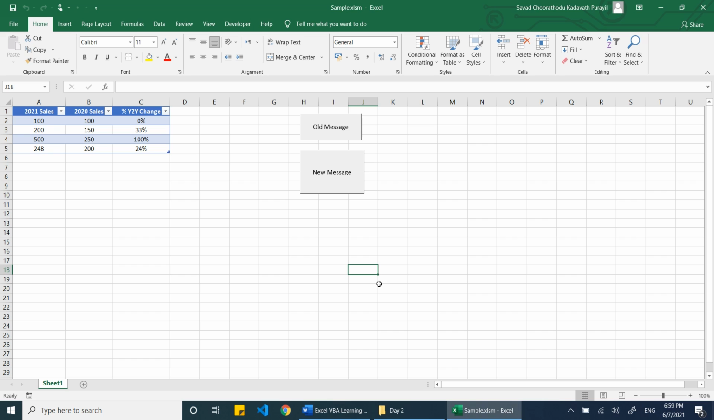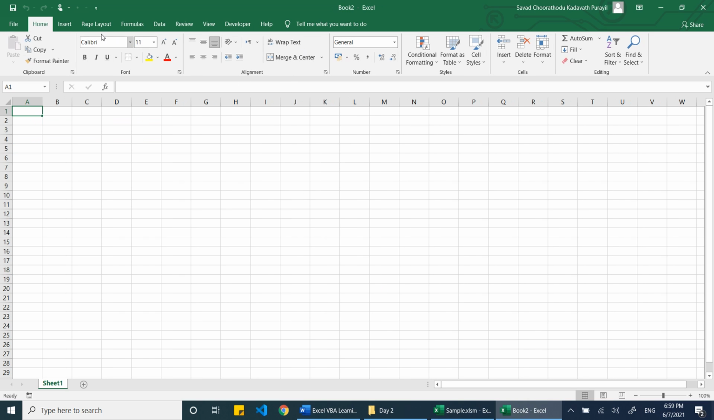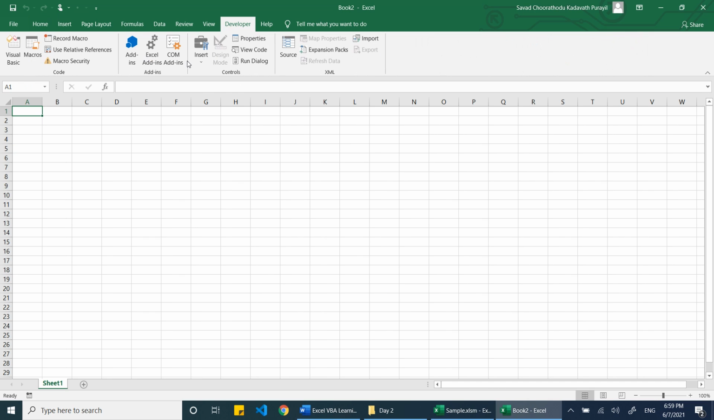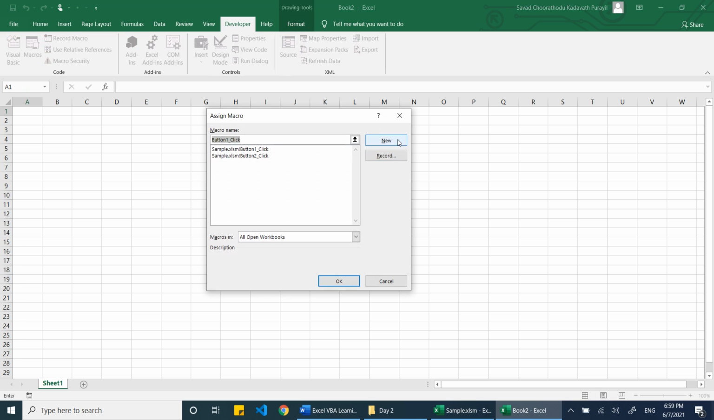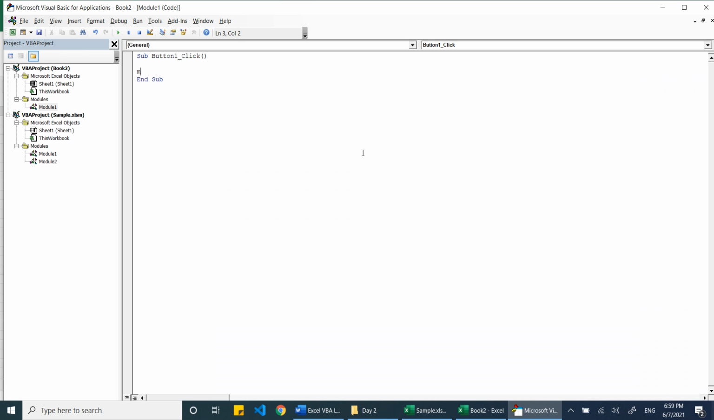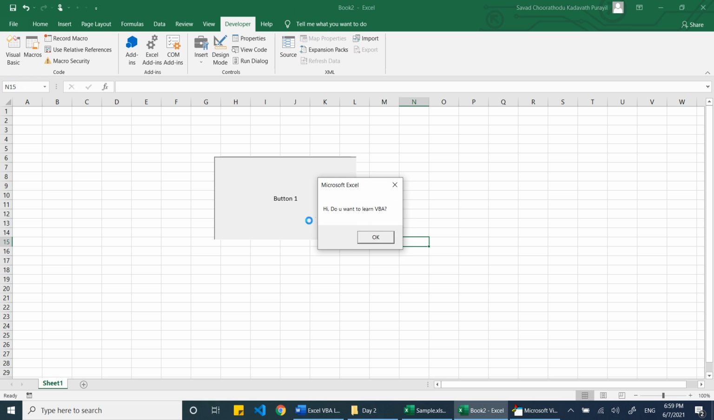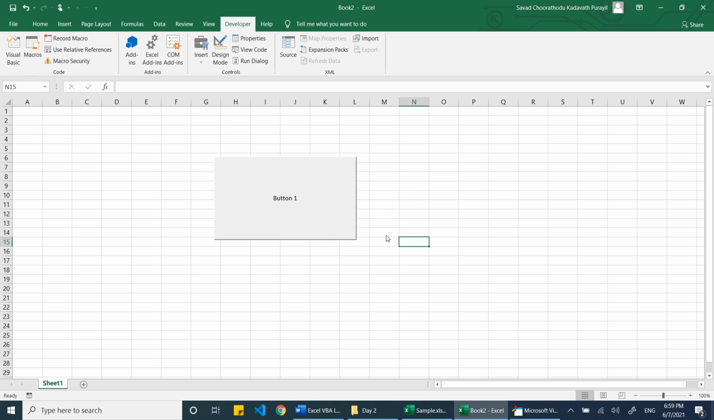So let's take a new Excel. Go to the developer tab, insert a button. So here, message box, Hi, do you want to learn VBA? So this is what we did. Now let's see how it works. You can see, do you want to learn, but the title is the same. Now we want to write the title as Learn VBA.